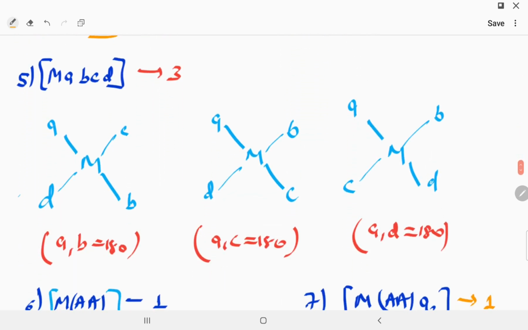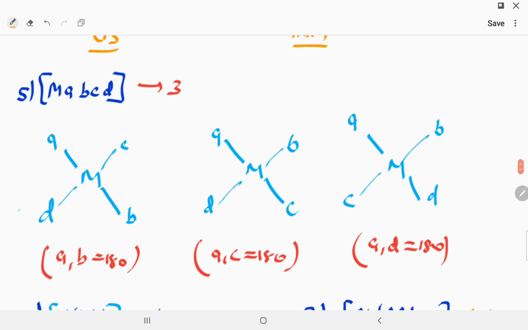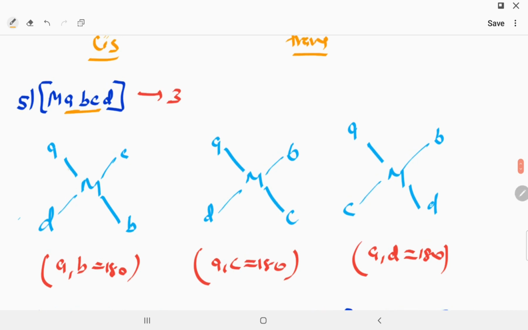Now the next one is MABCD. All monodentate ligands are different. So in this we take them one by one opposite. If you take MABCD, all ligands are there; A, B, C, D are the ligands, donor atoms.